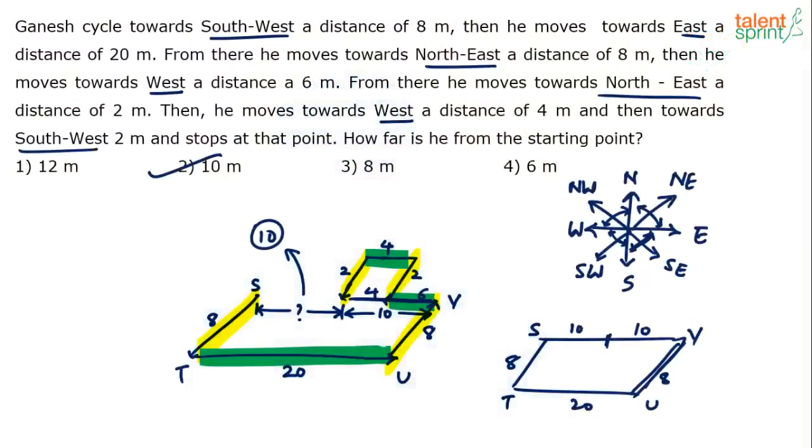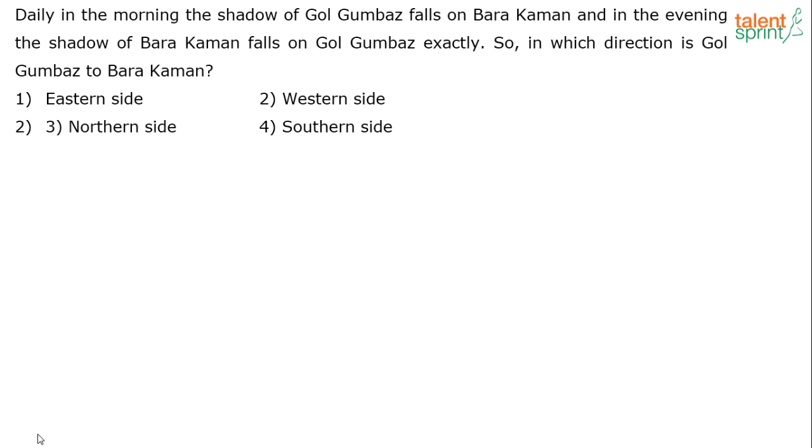So sharing the screen again, and here's the next question. Try this. This is one more on directions, right? Oh, interesting question. See what it says. Daily in the morning, the shadow of Gol Gumbaz falls on Barakaman, and in the evening, the shadow of Barakaman falls on Gol Gumbaz exactly. So in which direction is Gol Gumbaz to Barakaman?